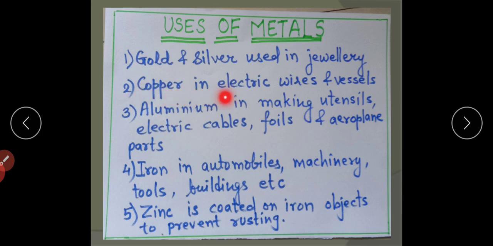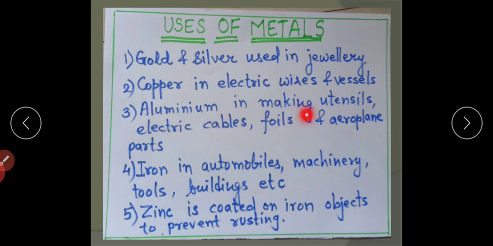Copper. It is used in electric wires and vessels or utensils. Copper is a very good conductor of electricity. Also, it is a very strong and ductile metal. So, it is used in electric cables and wires. Its heat conductivity makes it suitable for making utensils.